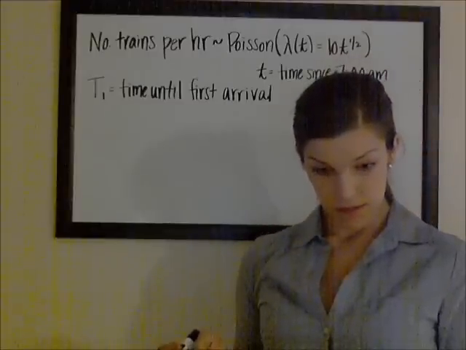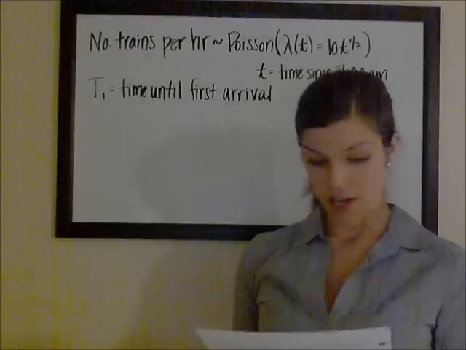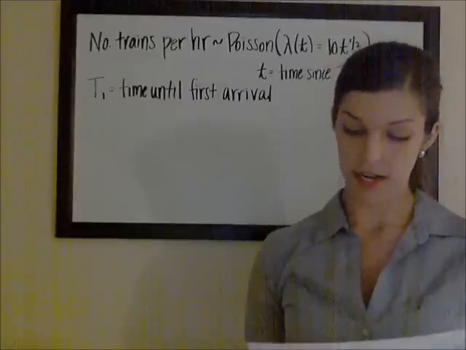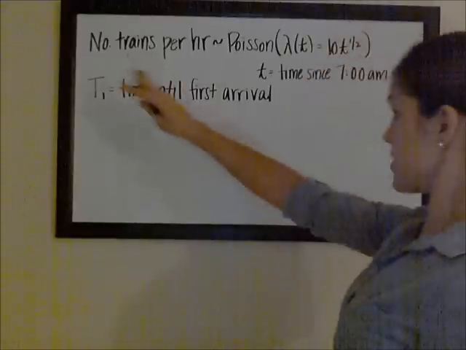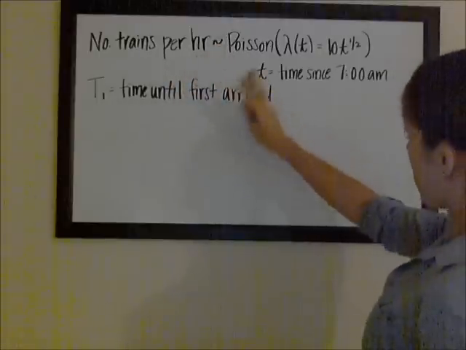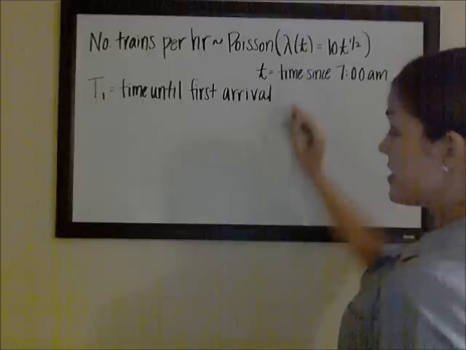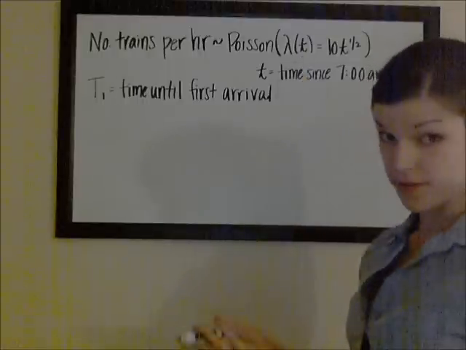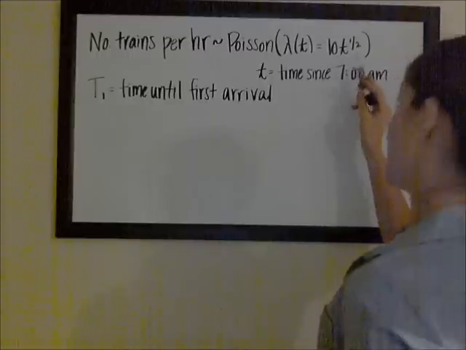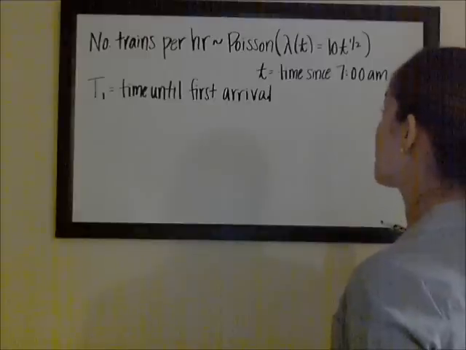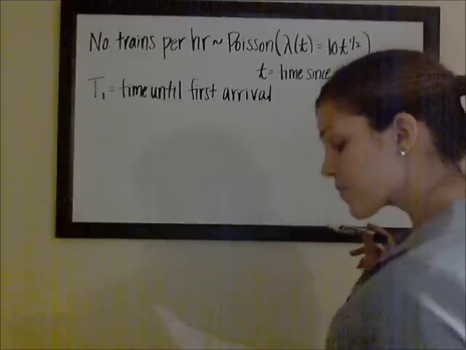In this problem, they tell us that trains arrive in a Poisson process at a rate of 10 root t per hour. So I just said the number of trains per hour follows a Poisson distribution with lambda of t, so this is your intensity function, or the rate at which events occur. It varies with time. They said it's 10 root t. I call that 10 t to the 1/2. And they tell us that t is the time since 7 a.m.